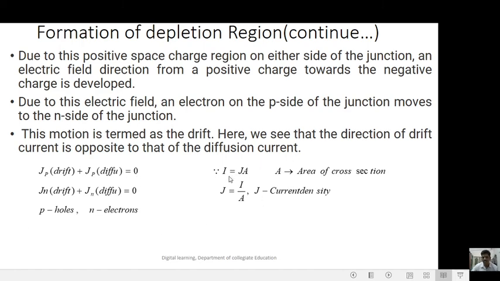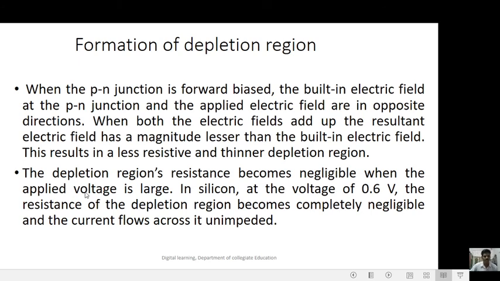Because I is equal to J A, where J is the current density and A is the area of cross section of the material, J is equal to I by A, where J is the current density. J_n drift plus J_n diffusion.